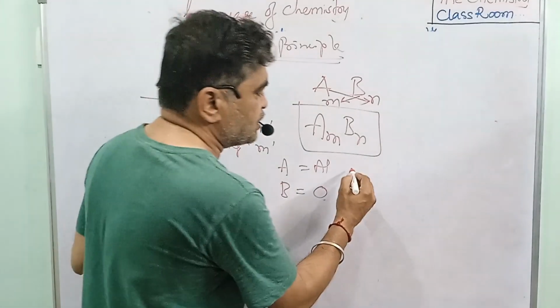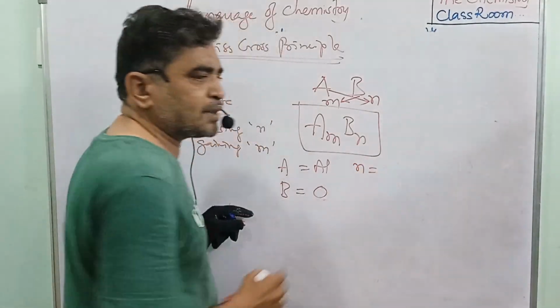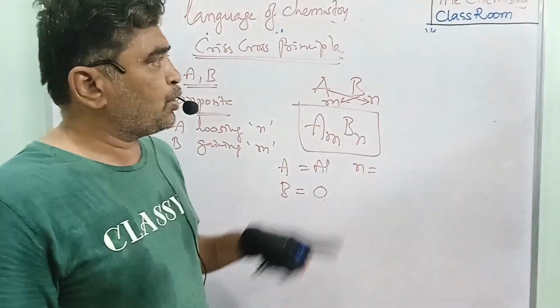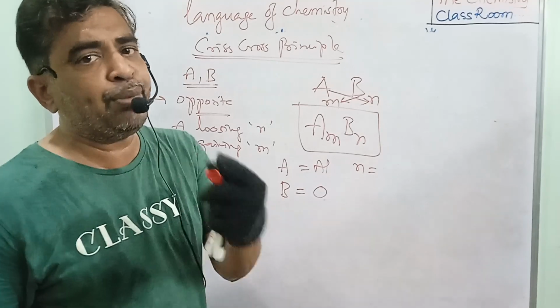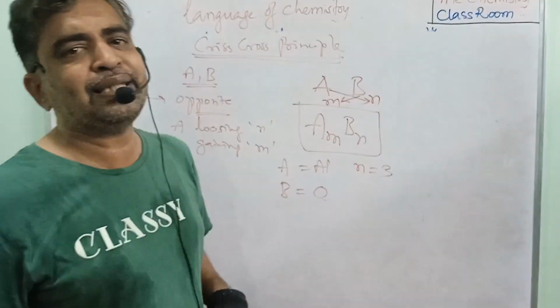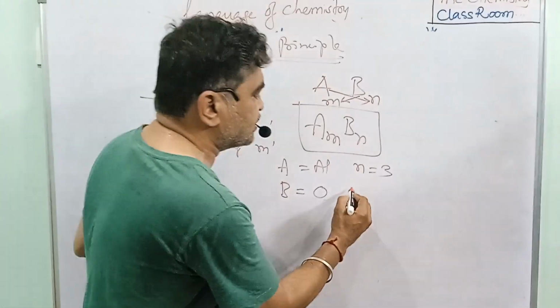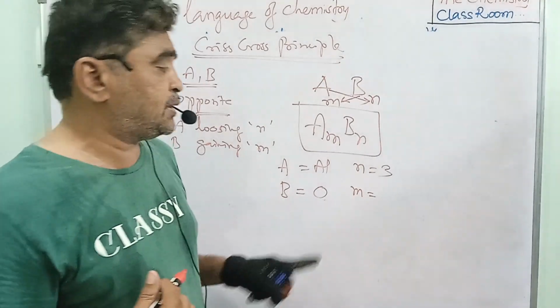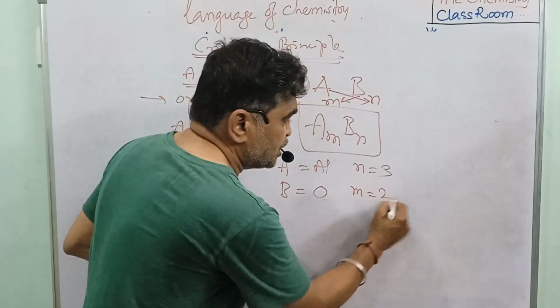Here aluminium is losing electrons. Those electrons are called valency, and that valency is indicated with N. We discussed aluminium earlier. How many electrons does it lose? 3. So the valency of aluminium is 3. Similarly, oxygen has the gaining property. How many electrons are gained by oxygen? It is 2. So the oxygen valency is 2.